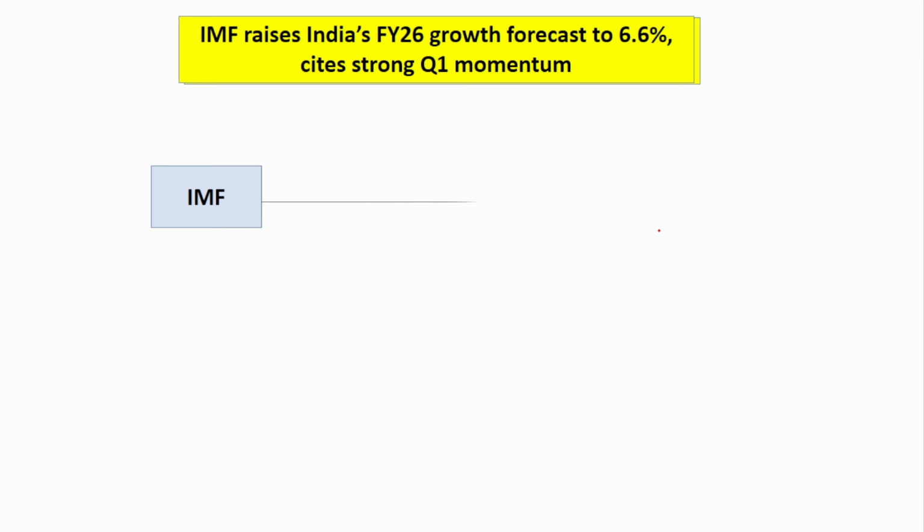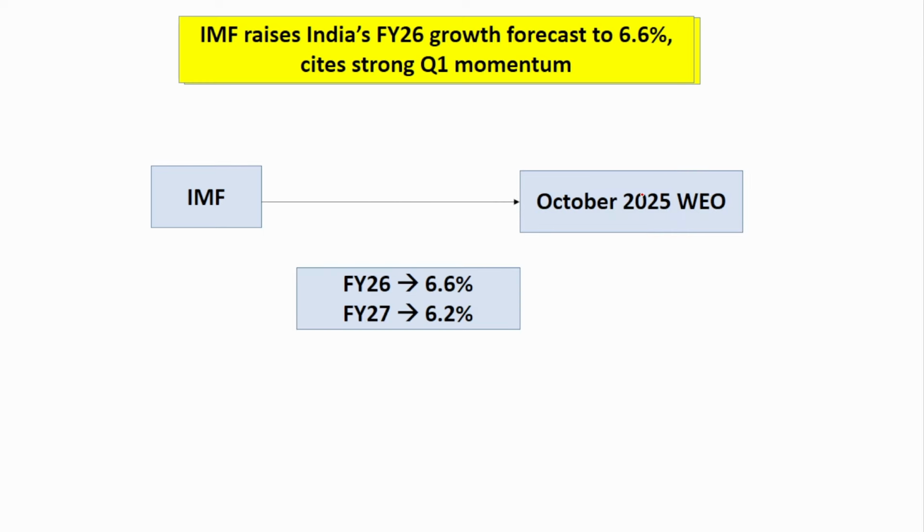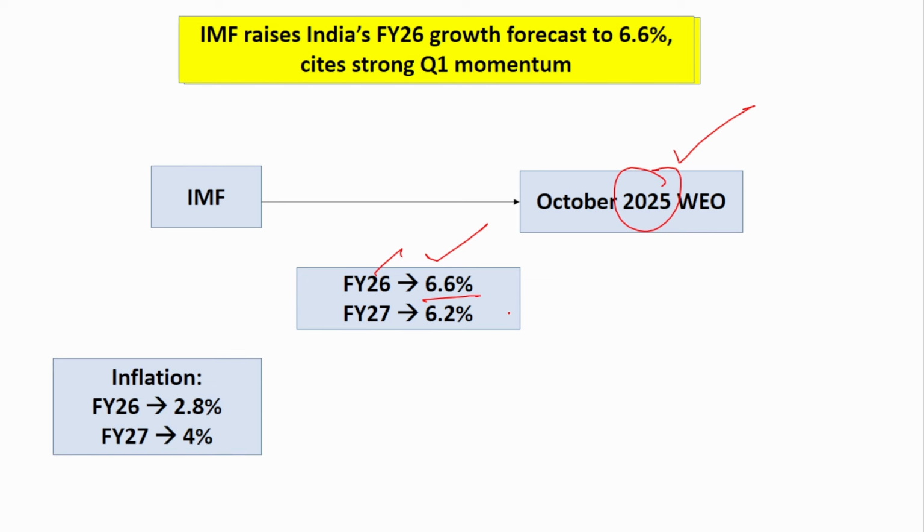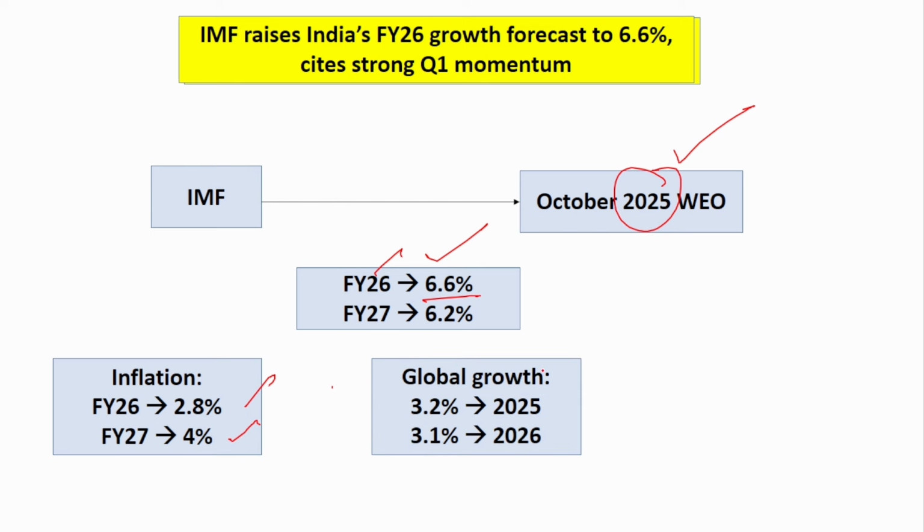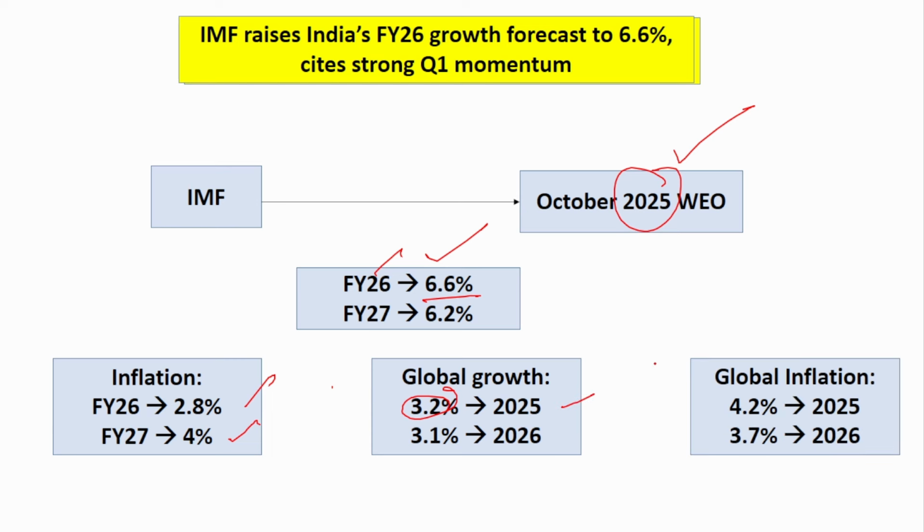Next is about the GDP forecast. IMF has recently released the October 2025 World Economic Outlook. In that, it has projected that India will grow at 6.6% in financial year 26 and 6.2% for financial year 27. Inflation is 2.8% for financial year 26 and 4% for financial year 27. Global growth is 3.2% for 2025 and 3.1% for 2026. Global inflation is 4.2% for 2025 and 3.7% for 2026.